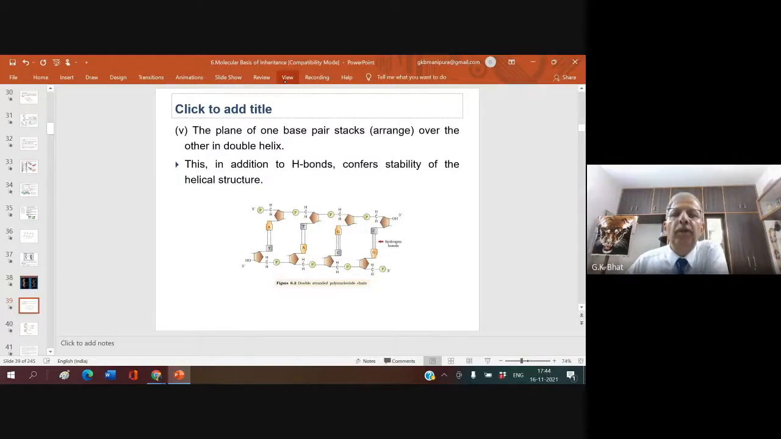The plane of one base pair stacks over the other in a double helix. That means it remains above another, over another. This, in addition to hydrogen bonds, confers stability to the helical structure. One base above another base. So these bases are connected to each other, and there is always a stability between the two chains.